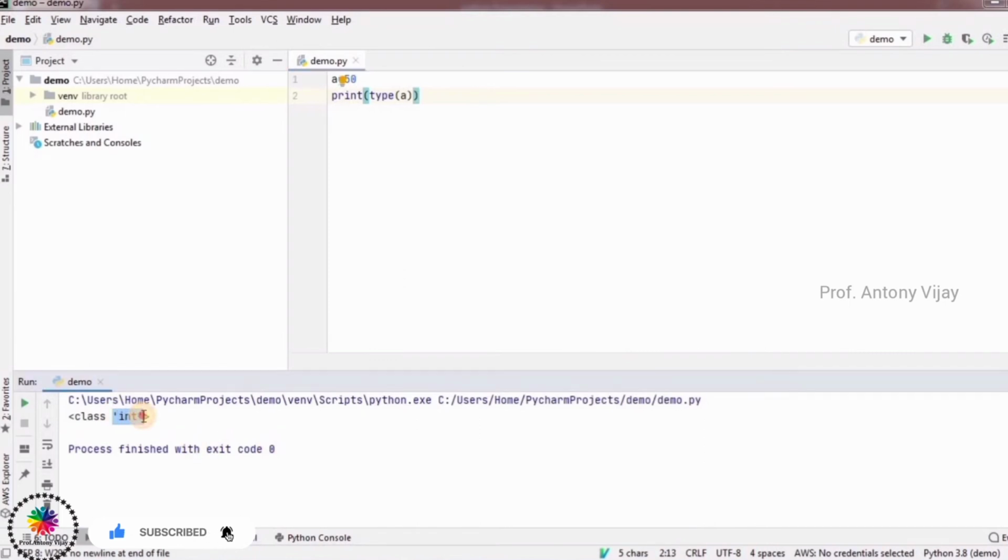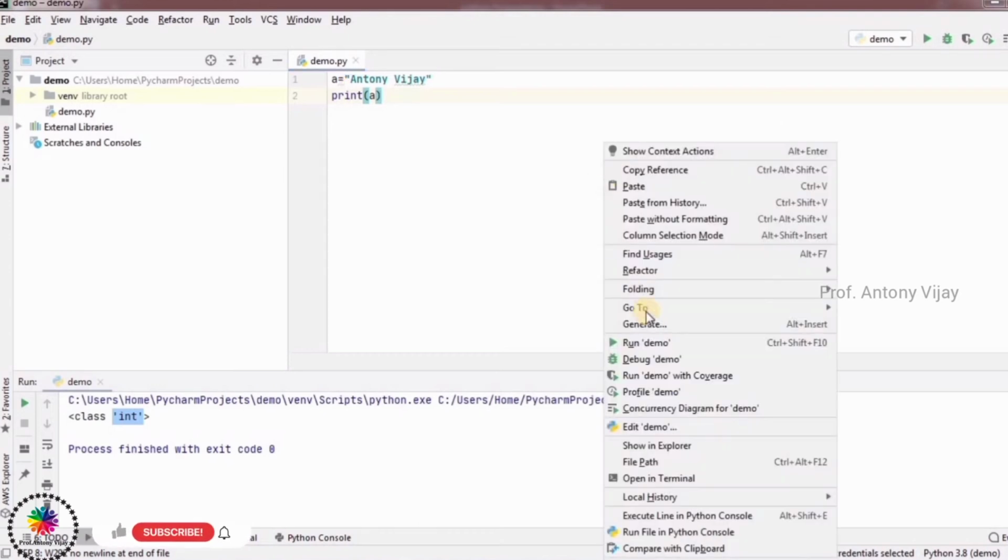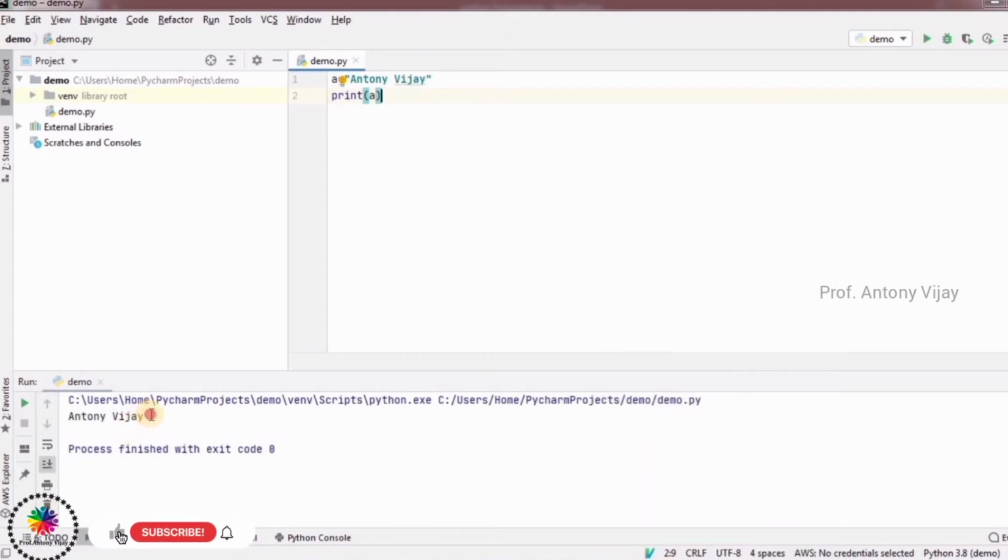It is int. Int means integer data. In case I change the value here, I am mentioning Anthony Vijay, and now I am going to print. Keep in mind, here we need not mention string, integer, float, character and so on. You can directly use the print statement. Run it, and we will get the answer Anthony Vijay. If you want to identify the type, in the same manner, type of, it will give you a string.